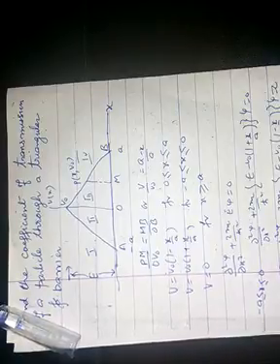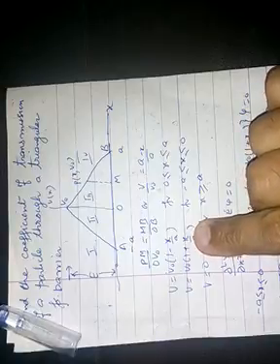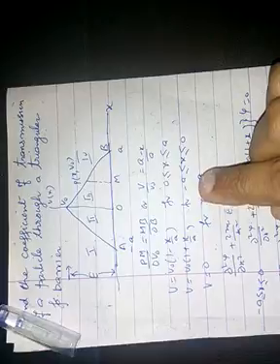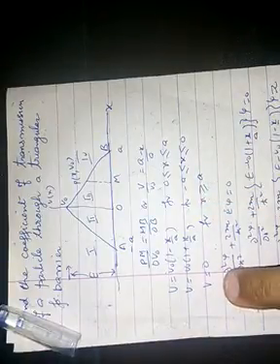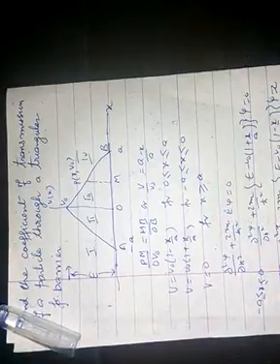Similarly, we can say that V is equal to V0 (1 plus x upon a) for minus a less than or equal to x less than or equal to 0. Also V is equal to 0 for x greater than or equal to a.